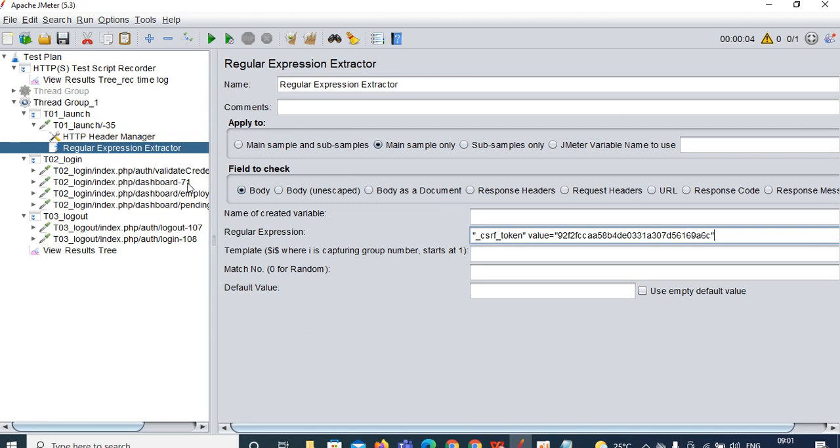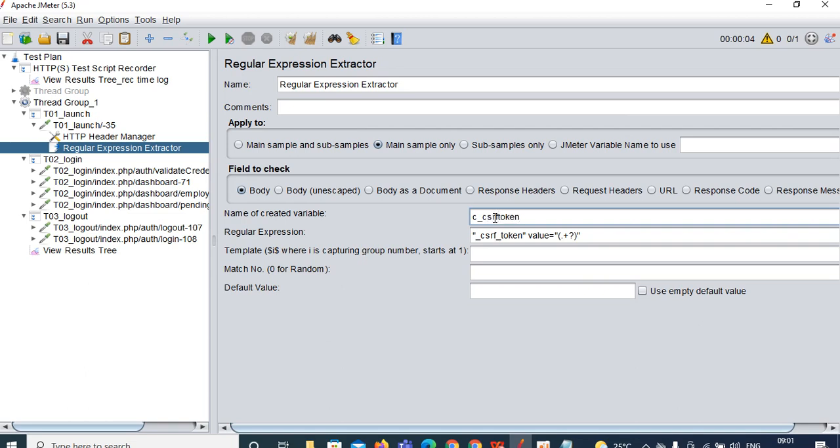Which one do you need to capture? You need to capture this one, what is inside the double quotes. Remove that one. Put parenthesis open, dot plus question mark, parenthesis close. That's all. This is the way you can handle the value. The name you can give like C underscore CSRF token.